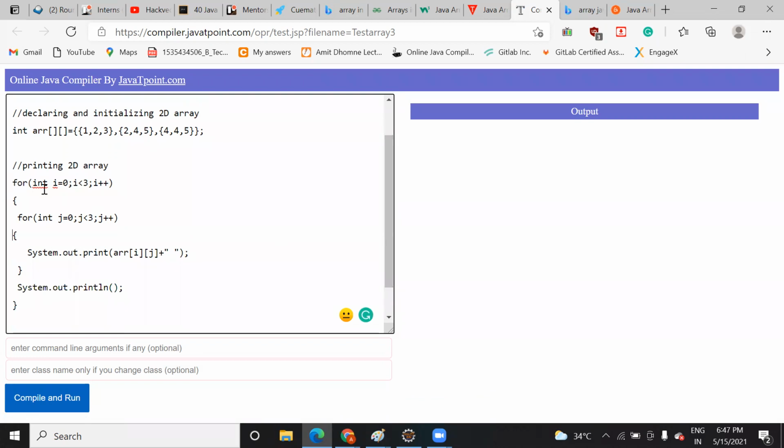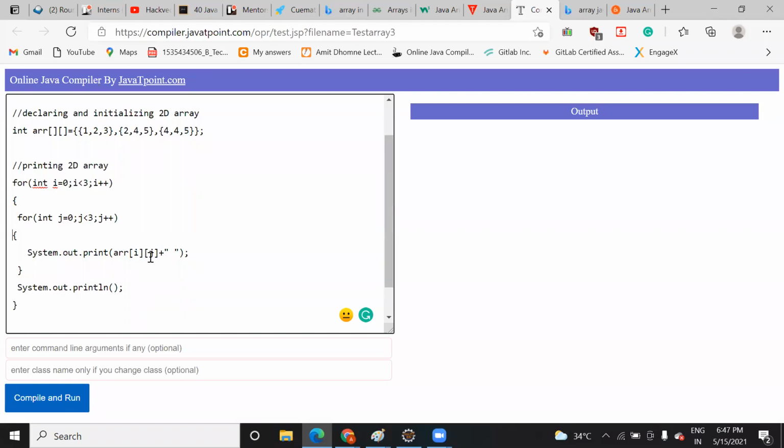Okay, int i is equal to 0. Is i less than 3? Condition true, so you will come inside. You will check j is 0, j is less than 3, condition true. Then what will be the value of i and j now? Currently 0 0, so you are going to print 0 0.